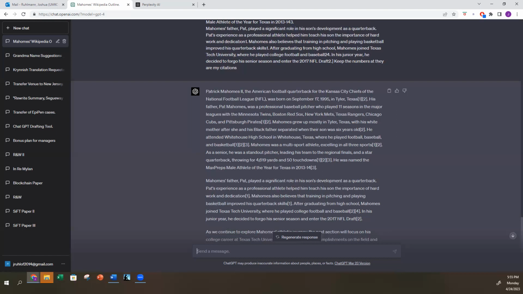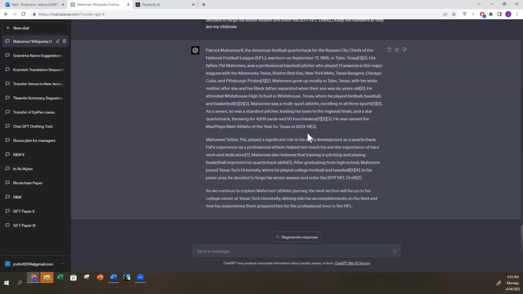Then tell it, do not simply summarize the paper. I like how it was written, but there may be a few spots where there is insert flaw. Therefore, rewrite this correcting insert flaw. And then it should edit your paper. Congratulations, your paper is now complete. You have a pretty good paper that you didn't spend that much time writing.